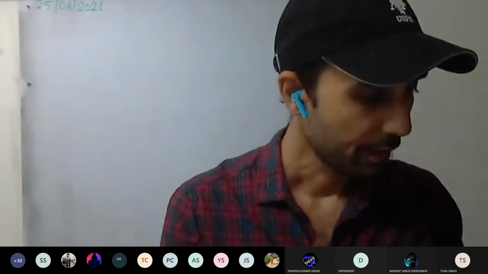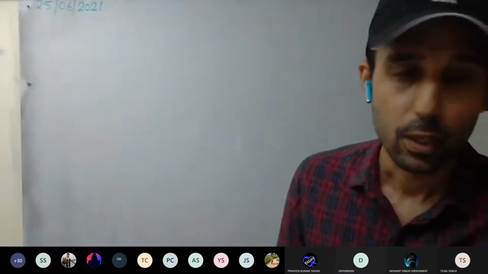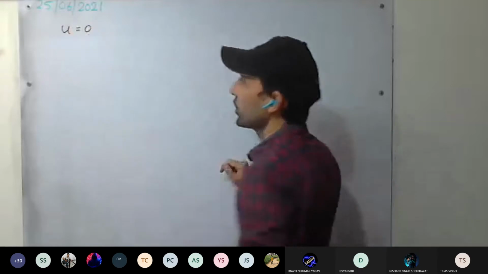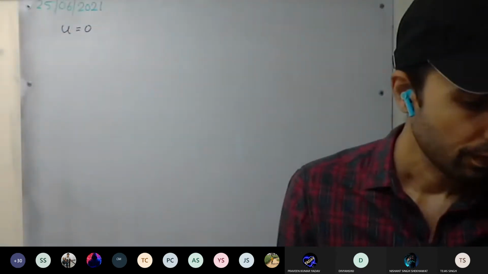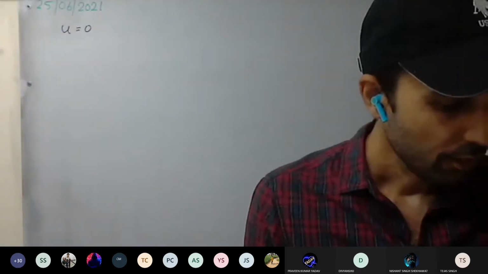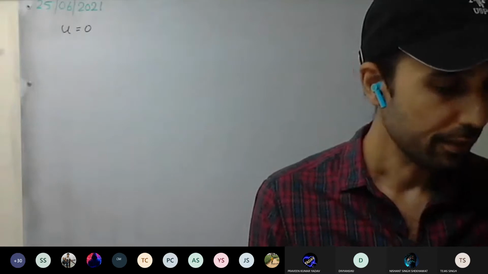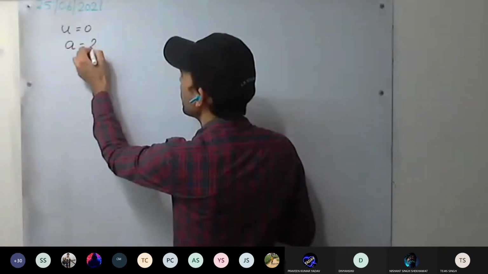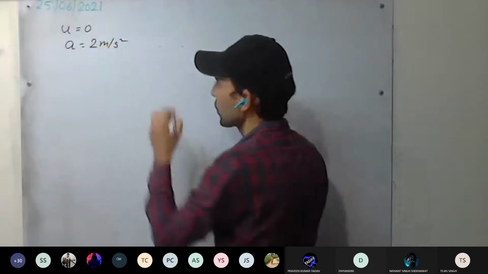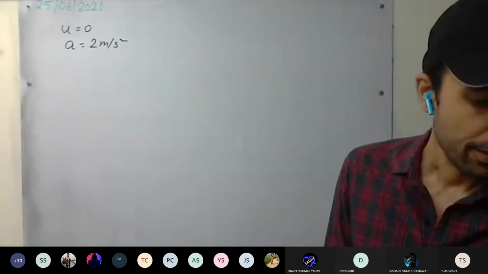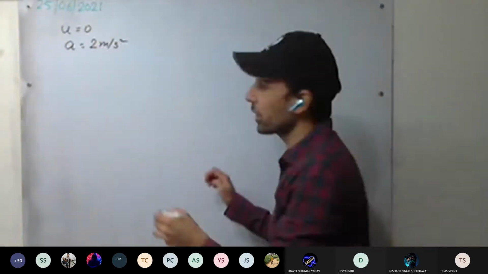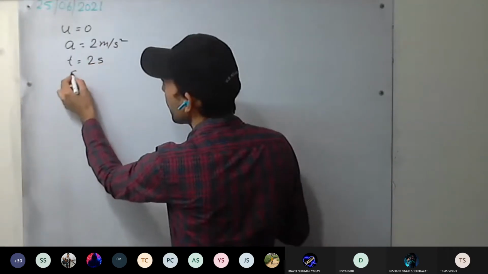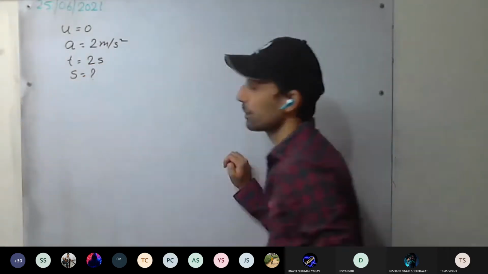First numerical: a body starts from rest. Body starts from rest, it means u equal to 0. With a uniform acceleration given, a equal to 2 meter per second square. And find the distance covered by the body in 2 seconds. t equal to 2 seconds, and we have to calculate s.